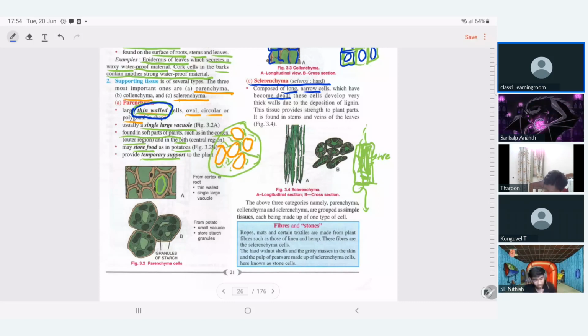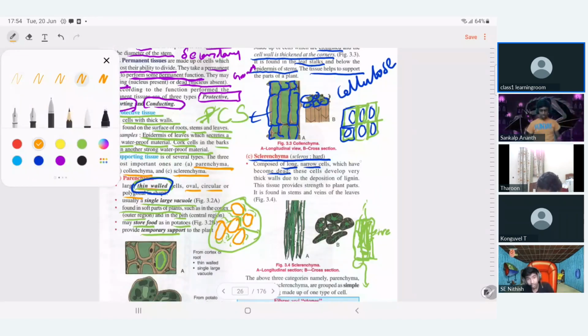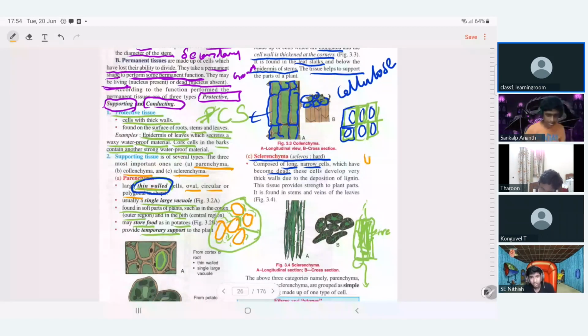Sir, I asked, parenchyma cells also have to die, right? When they die, what will happen? Very good. They will constantly multiply. They won't die. Wait, I'll tell you.